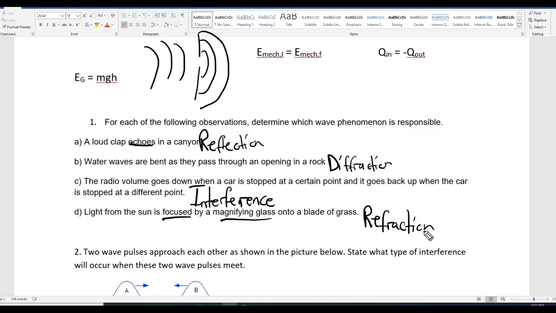The reason it's refraction is because remember when any wave goes from one medium to another, but specifically a light wave goes from one medium to another, it bends. That's what refraction is. And by bending the light and focusing it, that's basically how things like eyeglasses work, or telescopes, or magnifying glasses, or microscopes, things like that. So that is going to be refraction. Hopefully you identified those 4 wave behaviors. Pause there if you need to look at that, and let's go on to question 2.